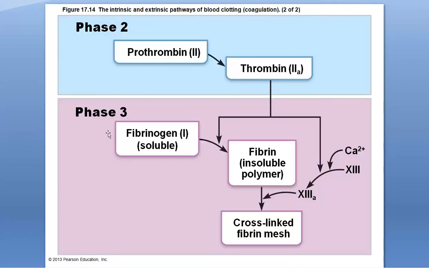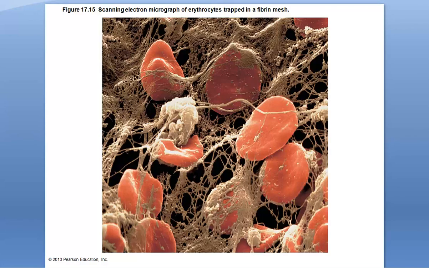The second stage is the activation of prothrombin to thrombin, and the third being the formation of fibrinogen into a series of cross-linked mesh fibrin fibers that contain the platelets, and ultimately those fibrin fibers will contract, will squeeze out the plasma so that what you're left with is a fairly solid mound, scab, or clot inside the vessel.